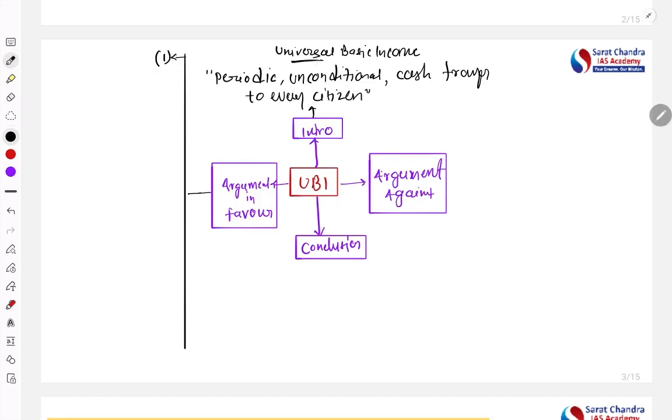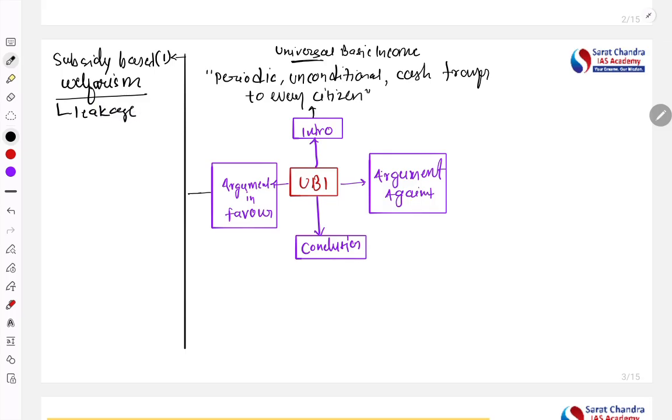Okay, now the question is, why is there a need to transfer cash when they are not even working? The second question, will it be like a freebie? So many questions are there. So despite these things, why are we talking about implementing UBI here? The first argument is that there are a lot of gaps in the current subsidy based welfare mechanism. The subsidy based welfarism has limitations, especially the leakages.